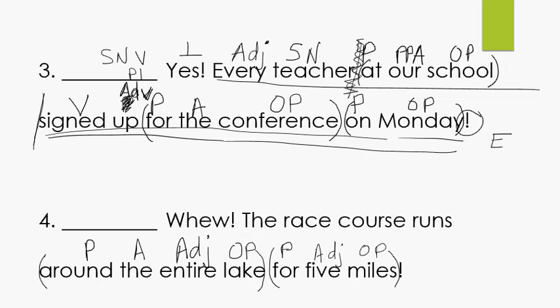Read the sentence without those two prepositional phrases. Phew! The race course runs. What runs? Course. Subject noun. What is being said about course? Runs. What kind of course? Race course. Adjective. Article adjective A. And what is phew? Good, that's your interjection. That's an I. Sentence pattern, subject, noun, verb.